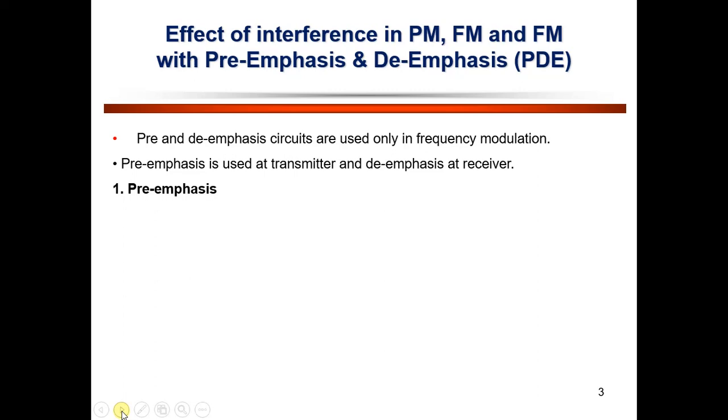The noise spectral density increases at a rate of 6 dB per octave, where in FM low noise is observed at low frequencies and high noise is present at high frequencies, whereas in amplitude modulation, noise spectral density is constant.